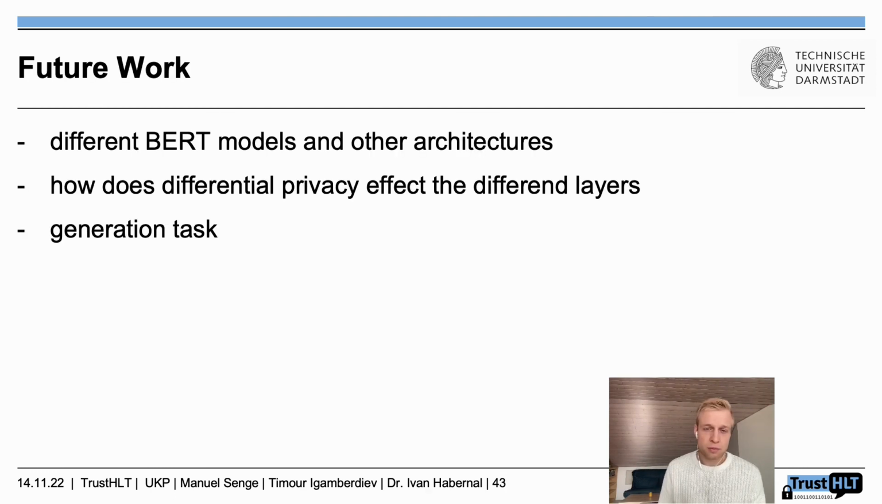For future work, we would suggest looking into different architectures of BERT or completely new architectures, as we have seen that even between BERT and XLM, we have different behavior. Then also, while doing that, looking more clearly into how fine-tuning affects differential privacy and why that is. And then finally, we haven't looked into generation tasks yet.